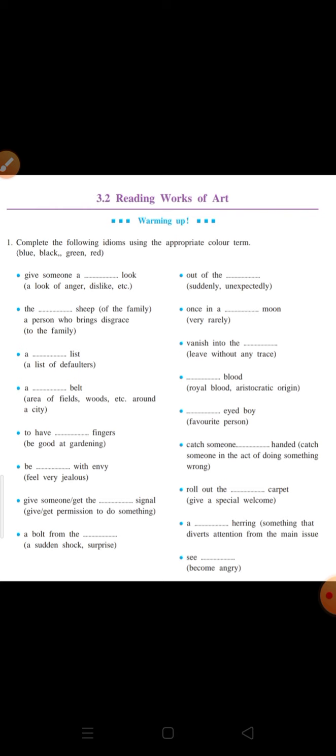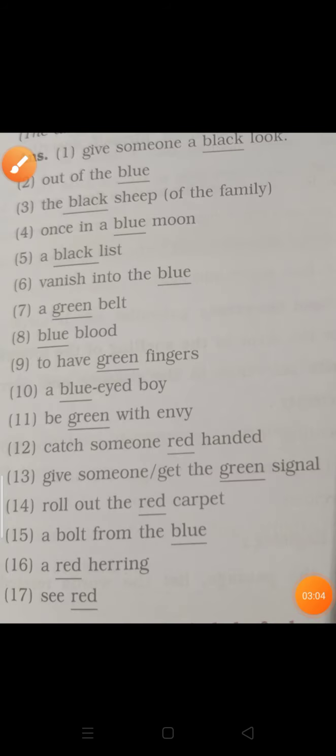Similarly, children, the answers to these blanks are given. I'll just show you the picture. So children, here you can see the answer. The second one is blue, which we have already discussed. The third one is the black sheep of the family, a person who brings disgrace to the family.